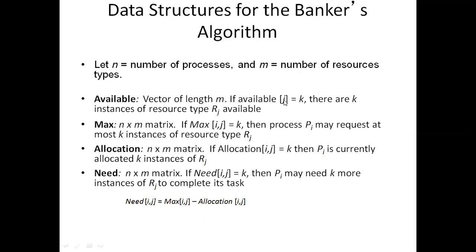For example, if Available[j] equal to k, it means k resources of type Rj are available. Rj is one type of resource, and Ri means another type of resource like R1, R2, right? Rj equal to k means there are k instances of type Rj.